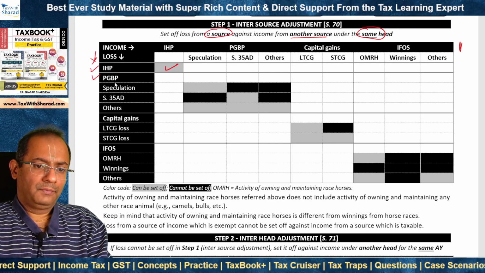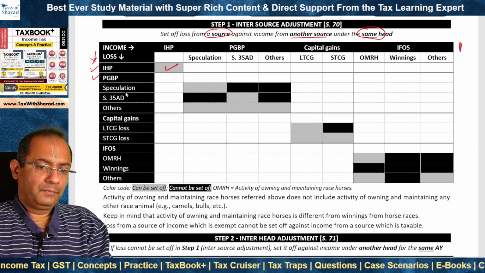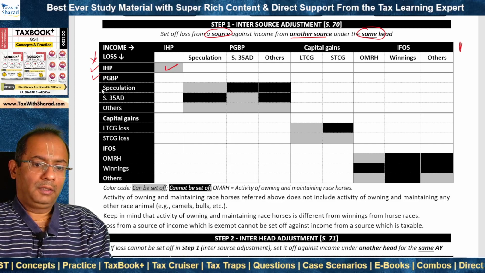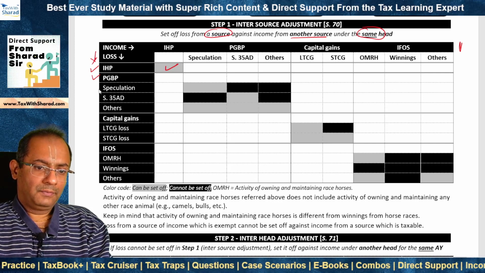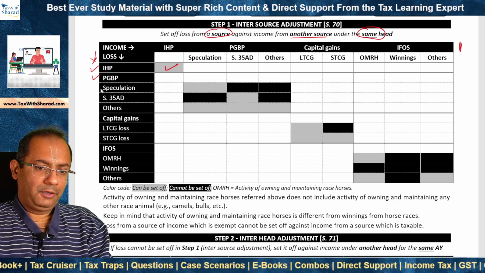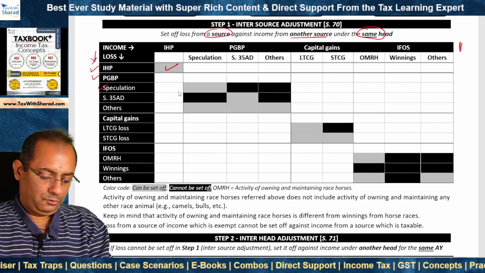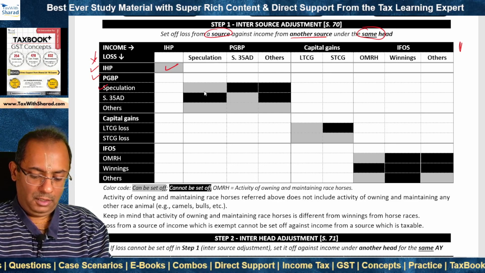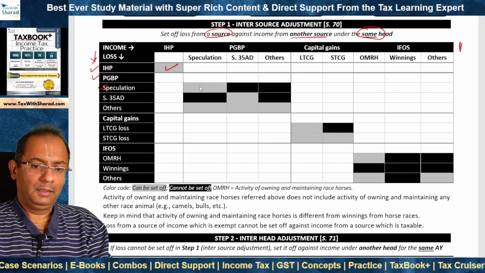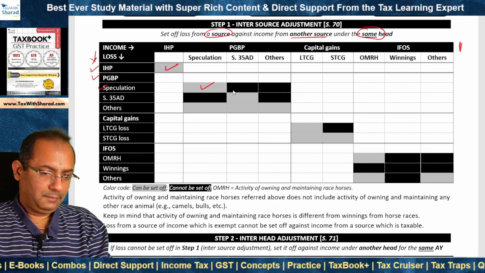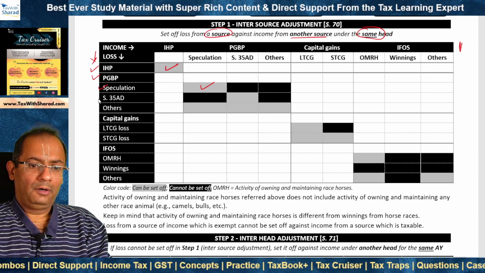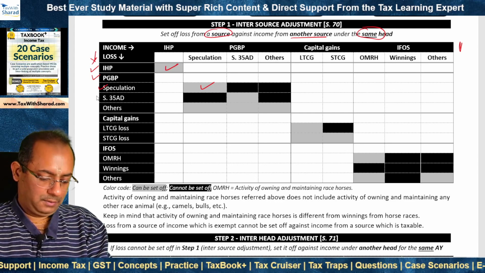As far as the PGBP head is concerned, it depends on the category of business. Loss from a speculation business can be set off only against income from another speculation business, not from the other categories of business.